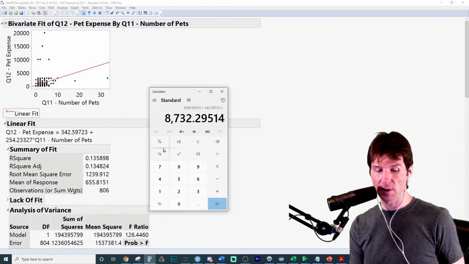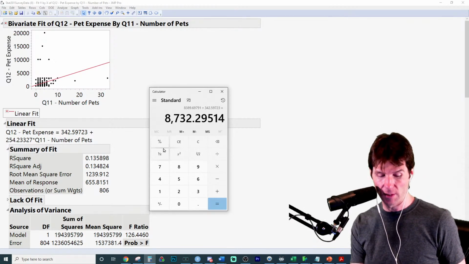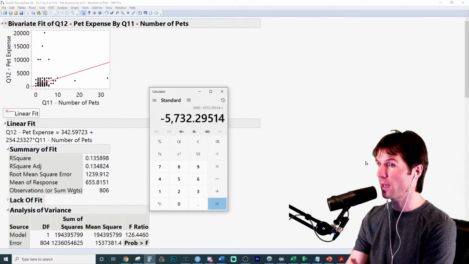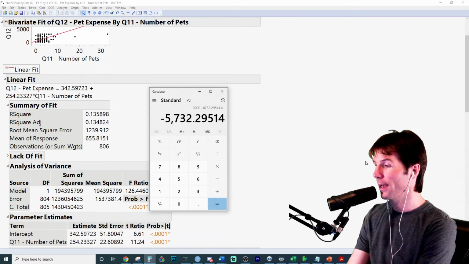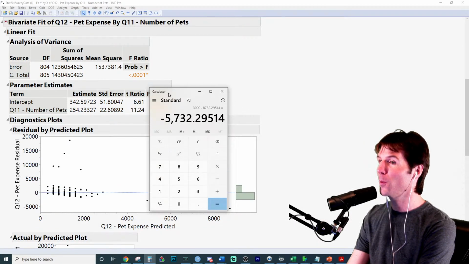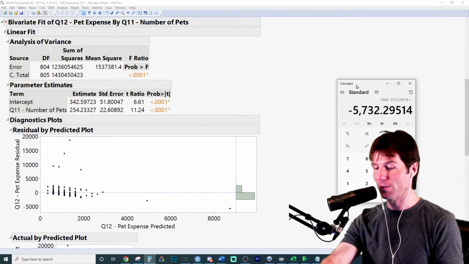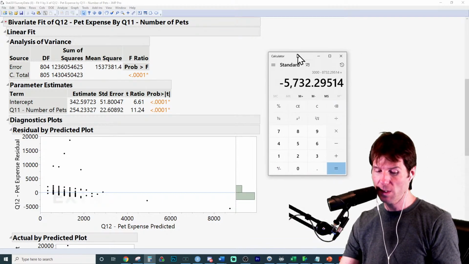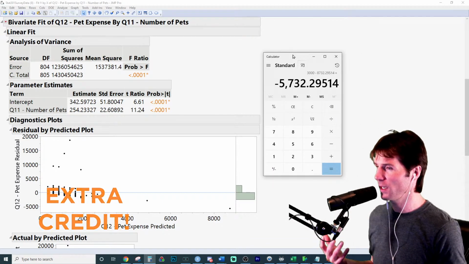Meanwhile, they pay $3,000, so actual $3,000 minus predicted, they have a residual of negative $5,732. And that means maybe chickens. Oh, good point. Good answers, Kai. And maybe chickens. Good, thinking about what does this data actually mean? And we want to try to understand it.